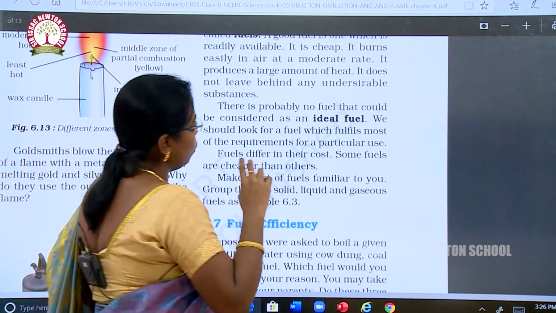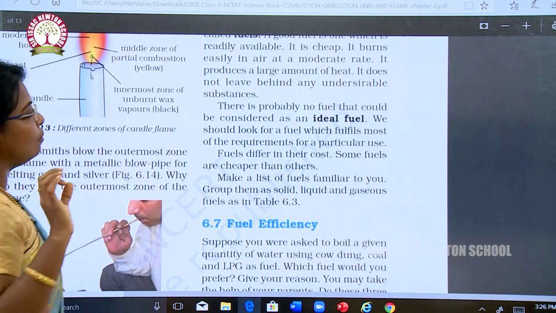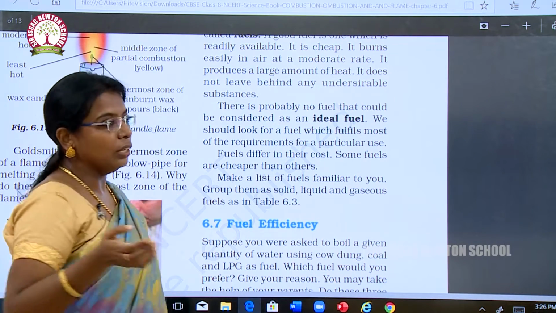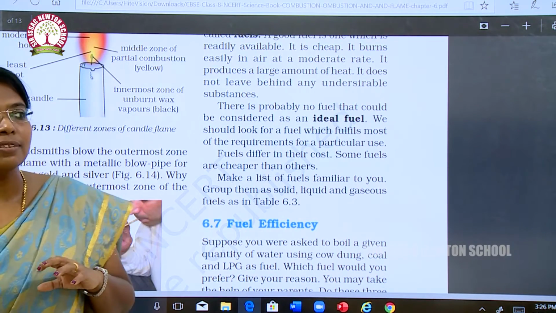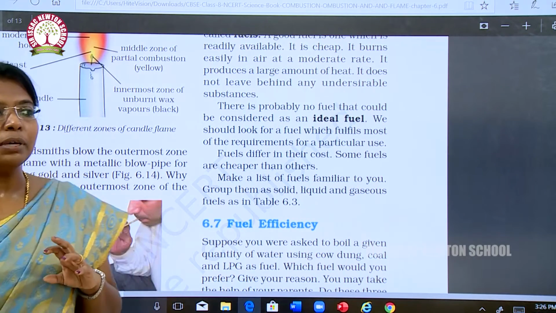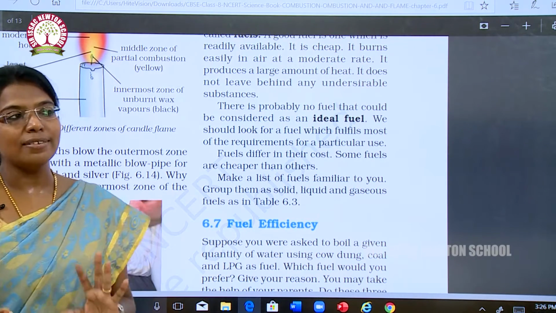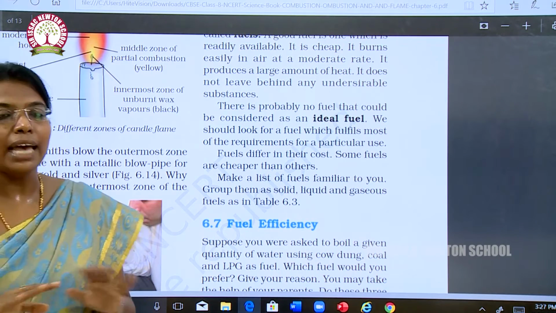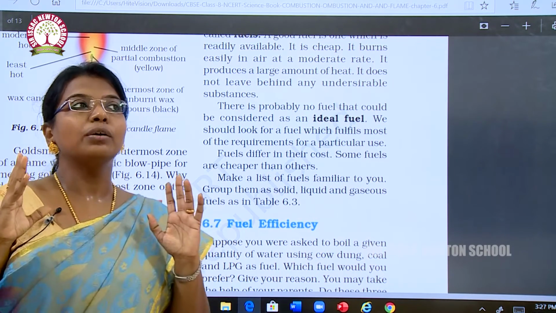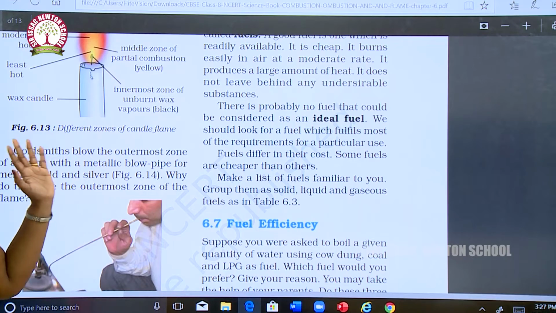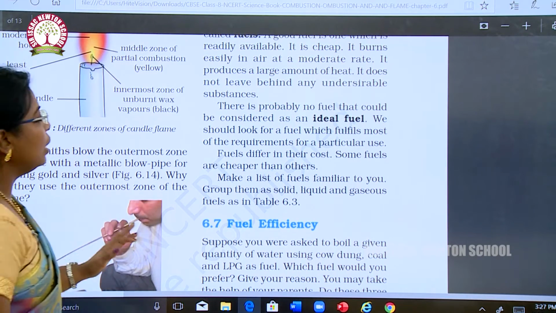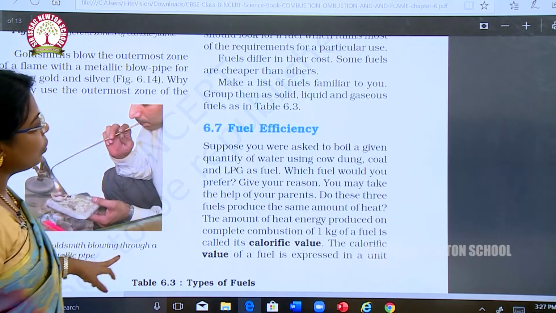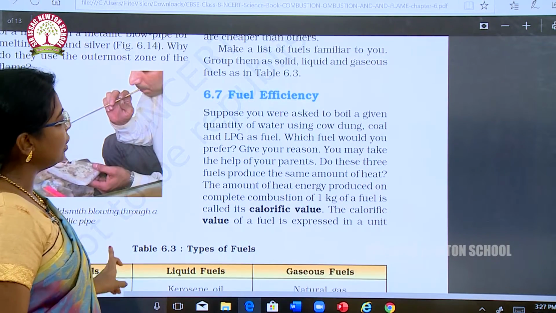There is probably no fuel that is considered an ideal fuel. We should look for a fuel which fulfills most of the requirements of a particular use. If we say petrol or diesel is a good fuel, it is not that good because they are very costly. So an ideal fuel should satisfy all the requirements of a fuel. Okay, fuels differ in their cost. Some fuels are cheaper than others. Make a list of the fuels familiar to you. Group them as solid, liquid and gaseous fuels.